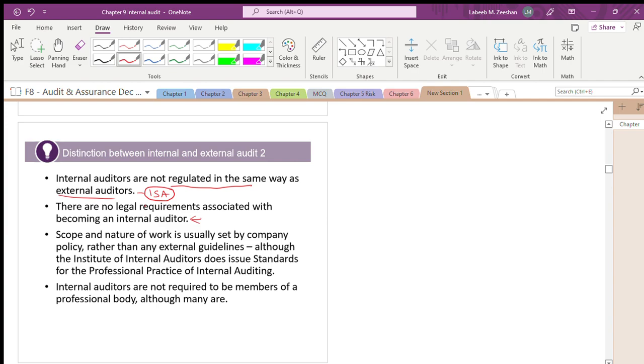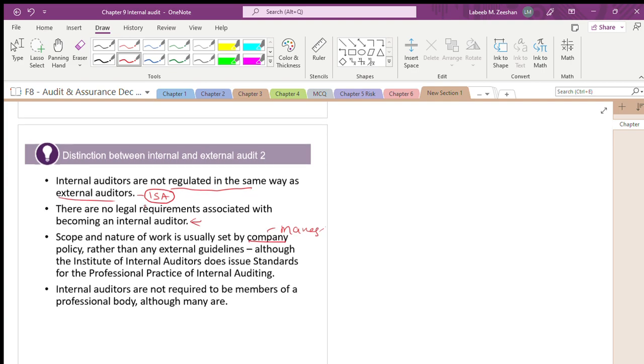Understand? Anyone, whether you have an accounting qualification or a bachelor's qualification. The scope and nature of work is usually set by the company. It is set by the management rather than external guidelines.